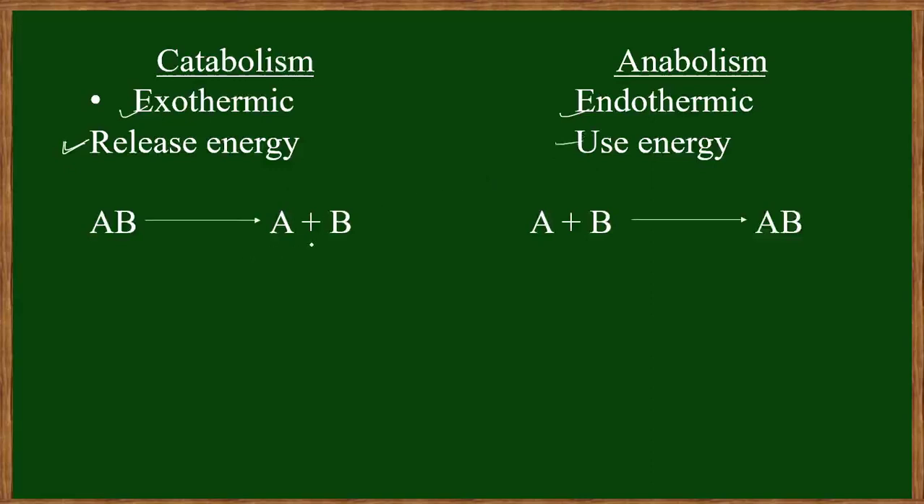Suppose, for example, a complex molecule AB converts into A plus B, then energy is always released. So we can say this is exothermic, and in biology this is a catabolic process. The second one is A plus B, where energy is consumed, so A plus B converts into AB. Here is a complex molecule, so micromolecules form a macromolecule. We will take one biology example also.